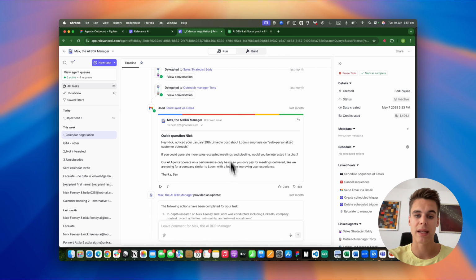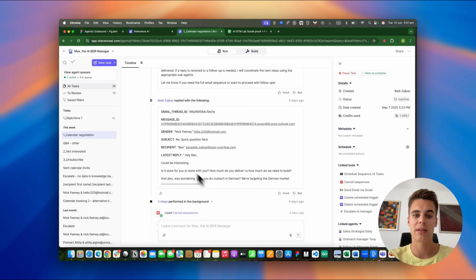After the agent sent out this message, the prospect came back to us saying this: hey Ben, could be interesting. Is it done for you or done with you? He's referring to the lead generation services here. So are we doing everything for them, or do they also have to be part of the processes? How much do you deliver versus how much do we need to build? Referring to the AI agent builds that we are pitching to them.